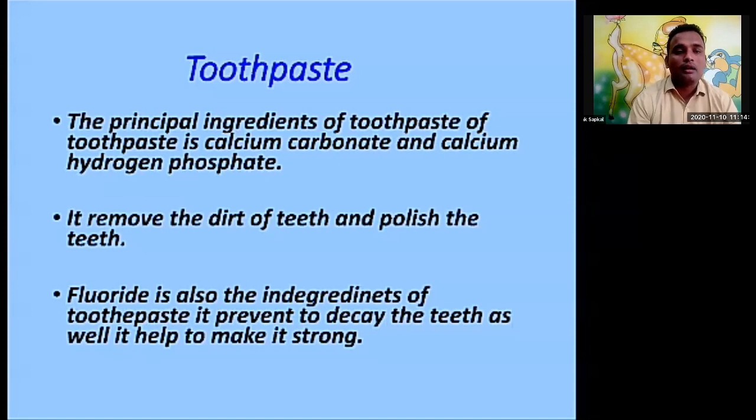So the sources are black tea, fruit juice, sodas, blue crabs, shrimp, coffee, chocolates, white rice, cooked carrots, and boiled potatoes. These are the sources of fluoride. When you consume these things, it helps to make your teeth strong and prevents decay.